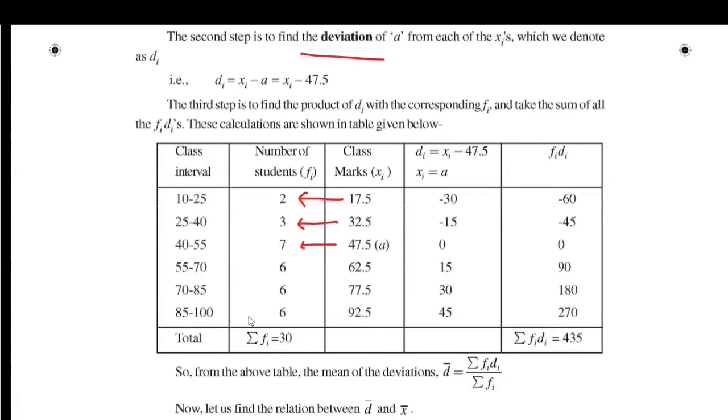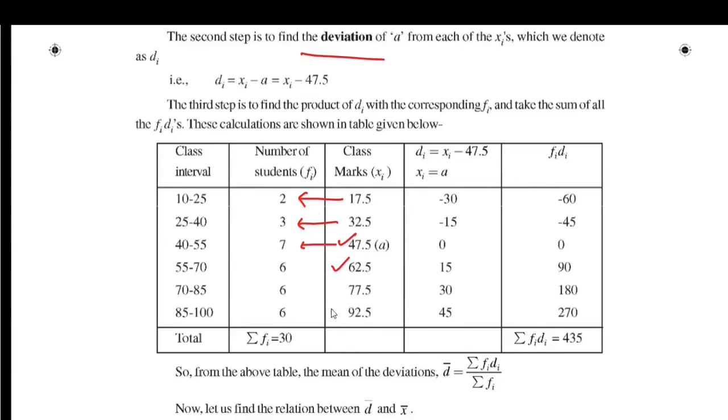So here we have totally 6 class marks. We can take the center one as our assumed mean. The center ones are 47.5 and 62.5. We may take 47.5 or 62.5 as assumed mean.